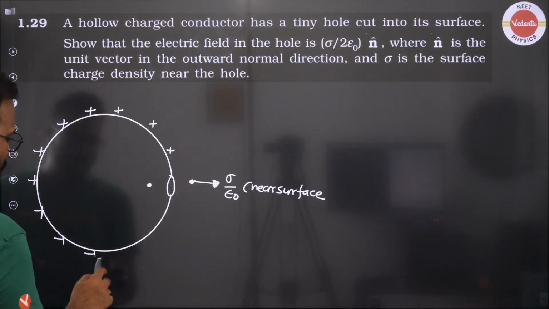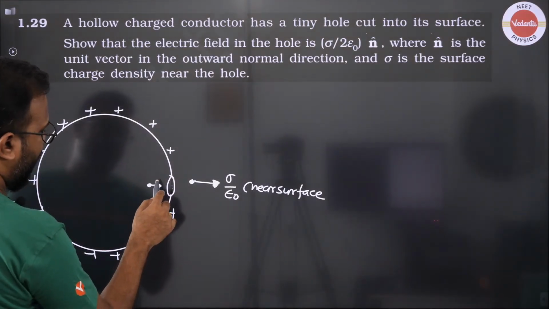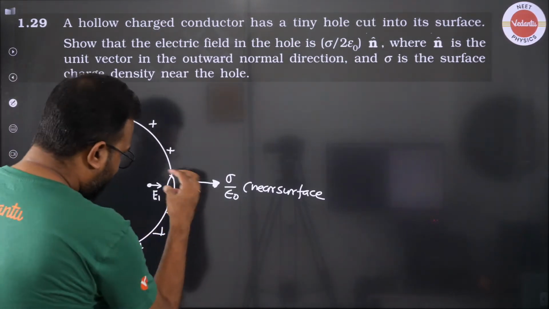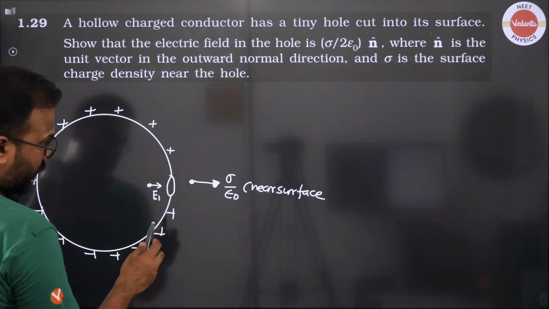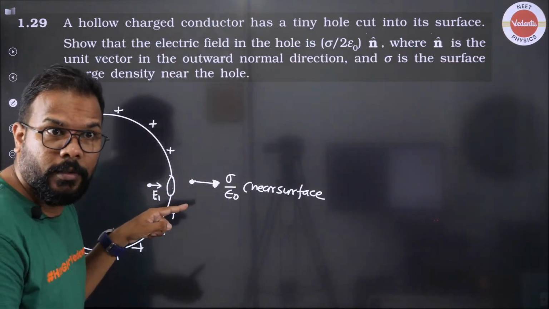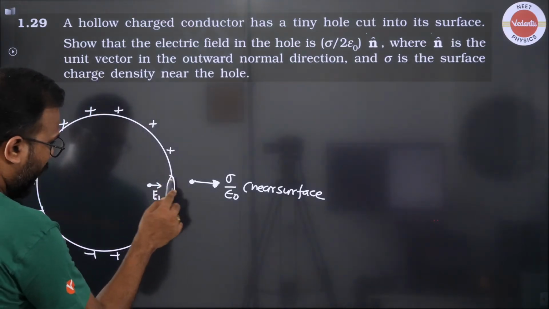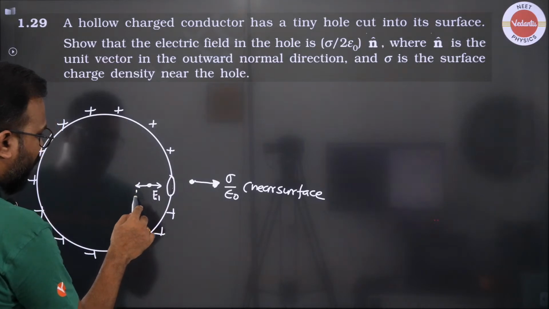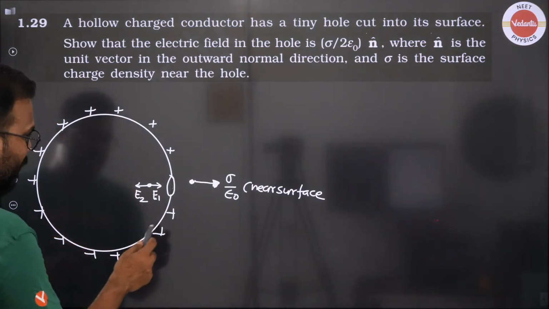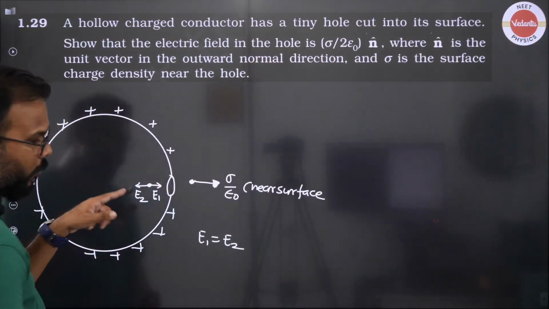This entire positive charge is trying to create an electric field here, which is say E1. If you remove this cavity, then the electric field has become non-zero because it is no more an entire full conductor. So when you fill this cavity back with that positive charge, the electric field should cancel out E2. Okay, and that simply tells us that E1 has to be equal to E2 in order to cancel out.